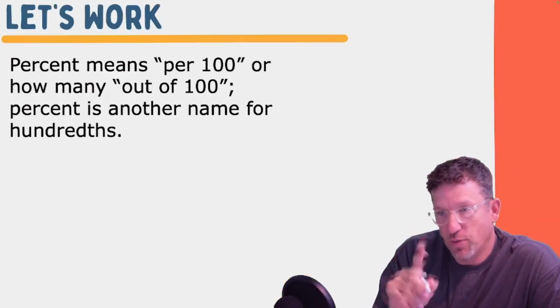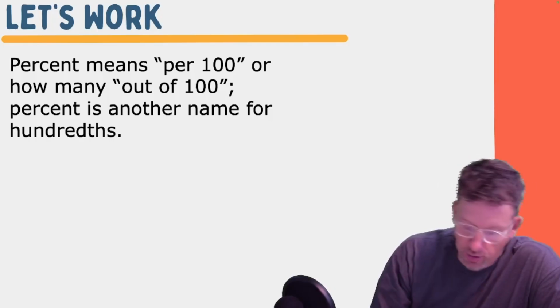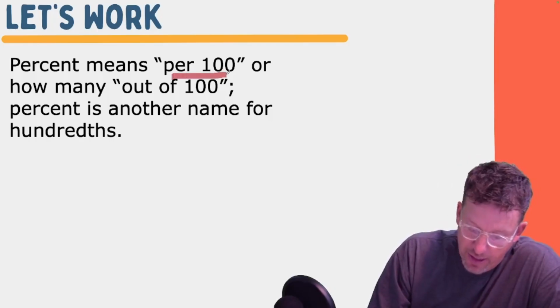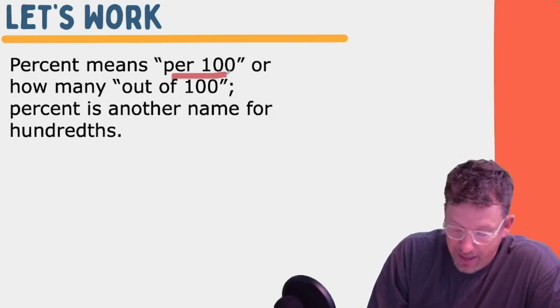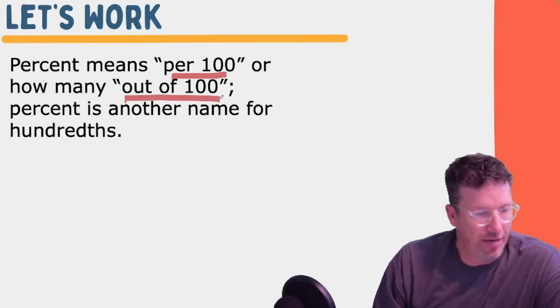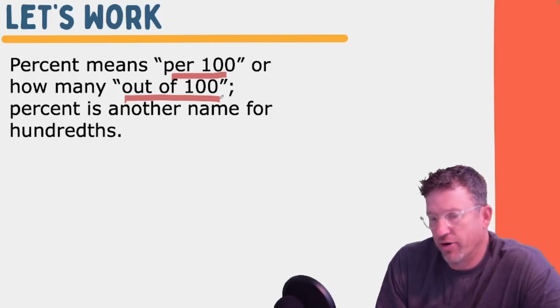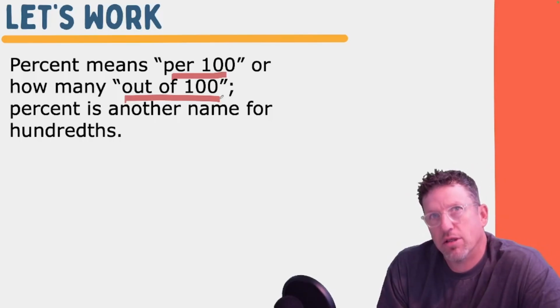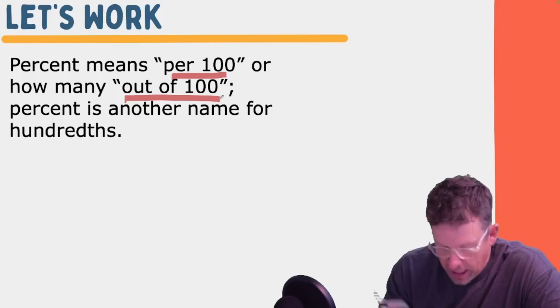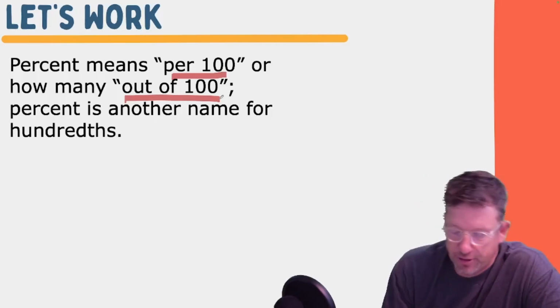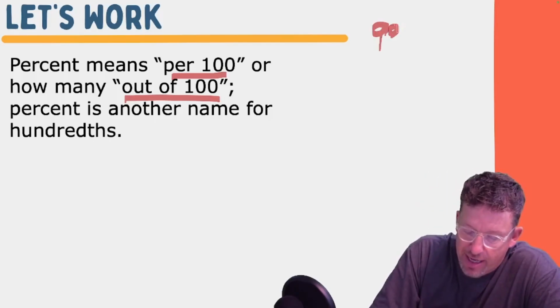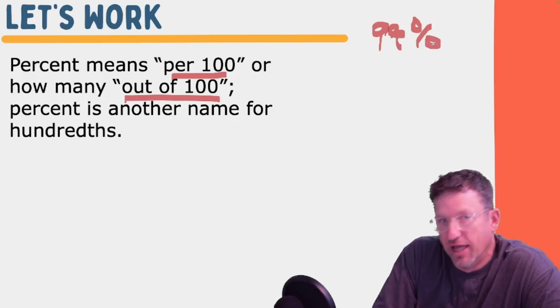Okay, so let's talk about percent. Again, I told you that percent means per 100. And another way to phrase that is how many out of 100. 7 out of 100 kids were wearing a hat to school one day. 13 out of 100 kids love, 99 out of 100 kids love my dad jokes. And so 99 out of 100 would be 99% of kids love my math jokes.